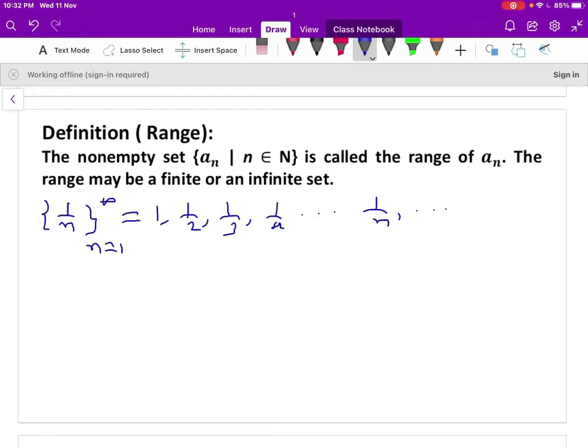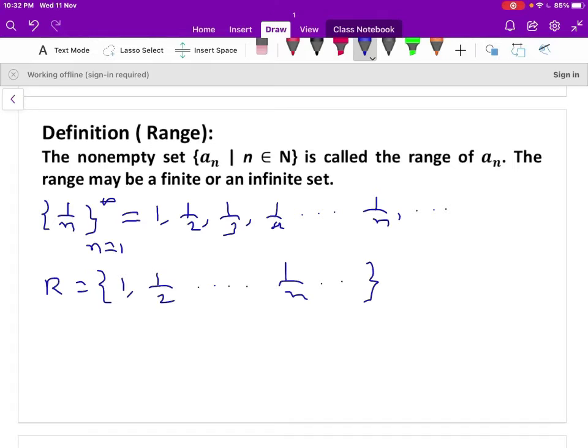Let us collect the range. A range is a set, the collection of the terms of the sequence for every n belonging to the set of natural numbers. When n is 1, 1 is an element of the range. When n is 2, 1 by 2 is an element of the range set, and so on. When n is n, 1 by n, and so on, it is an infinite set, and in the set all the elements are distinct here.